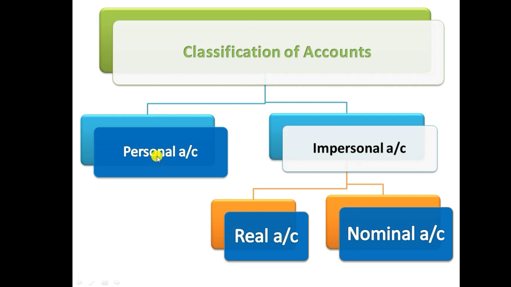Personal account deals with accounts of natural persons, accounts of artificial persons, and a combination of both as a representative personal account. The impersonal account deals with real and nominal. A real account deals with accounts for assets, and the nominal account deals with accounts for expenses and incomes. Let's see a little detail about personal account, real account and nominal account.